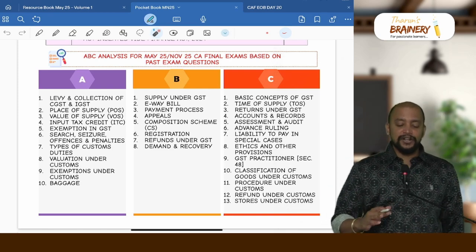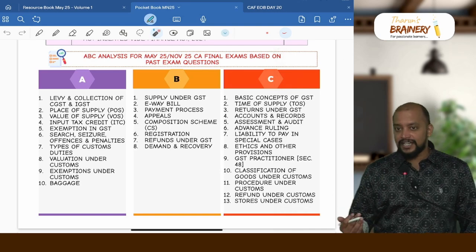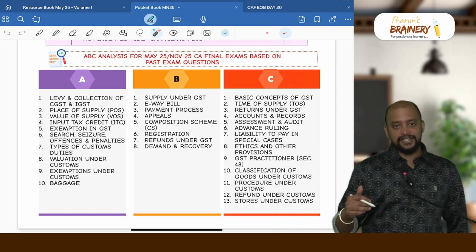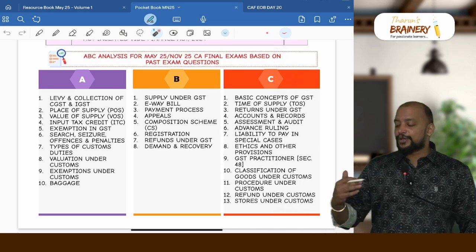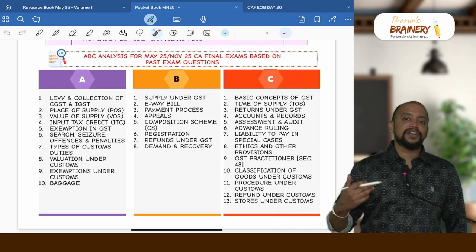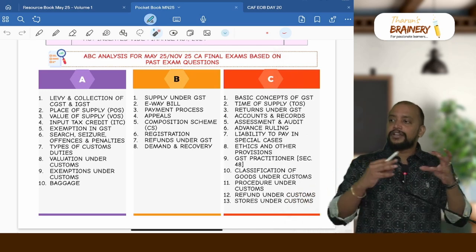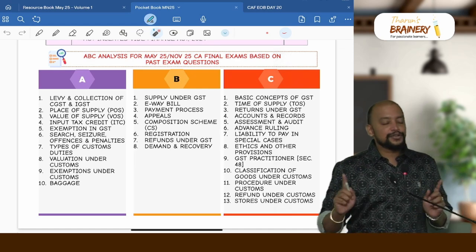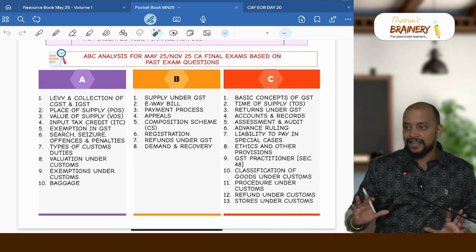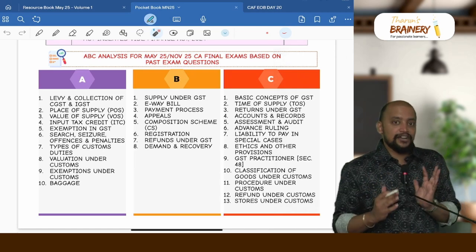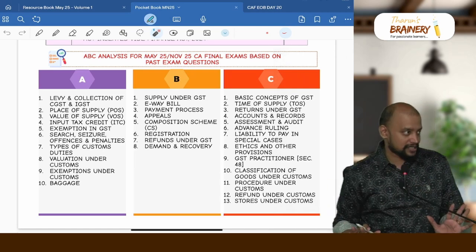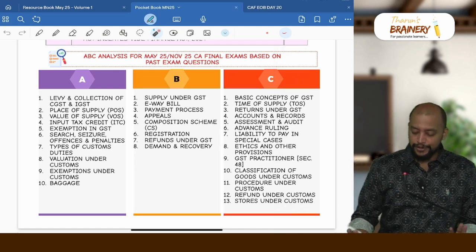For DT and IDT particularly, don't believe people if they are telling you to just tick on the ABC analysis so you know which chapters are important and which are not. No, not at all, because they search for questions from different provisions and they coin the questions. As they coin the questions, these will be interconnecting provisions. Due to that reason, you cannot just say I will give more importance to A, lesser importance to B and very little importance to C. Not of that sort. You have to give equal importance only.